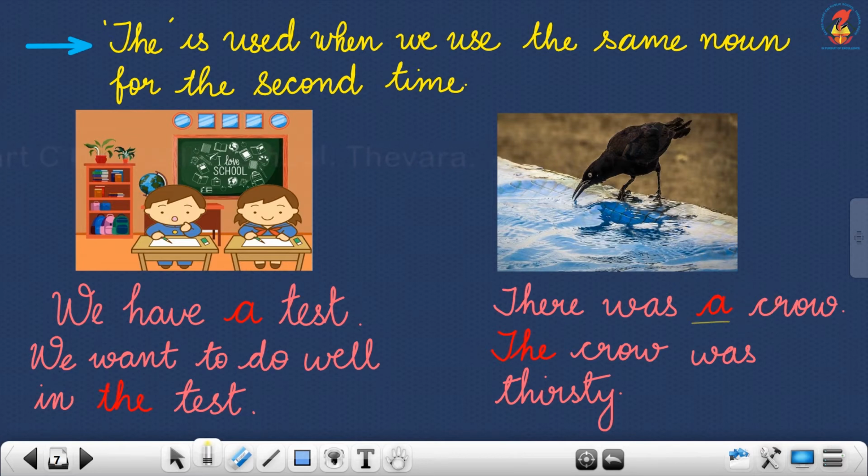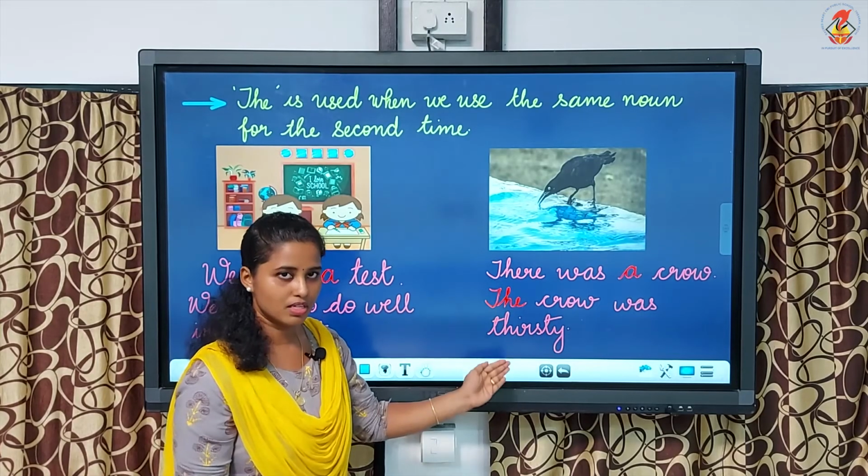Now I am going to talk about the same crow again. So what should you write, a or the? Yes, we should not write a. When we are talking about the same noun for the second time, we should write the. The crow was thirsty.